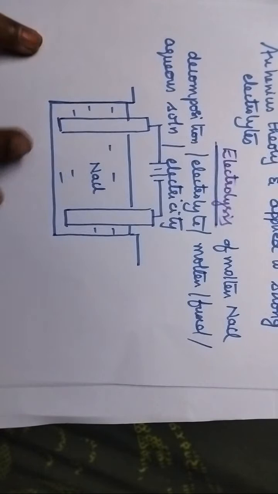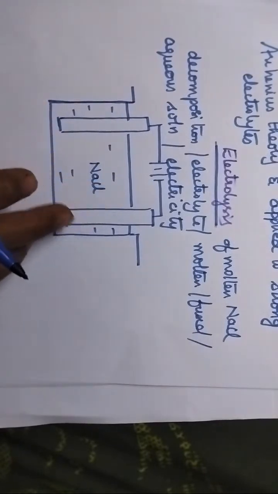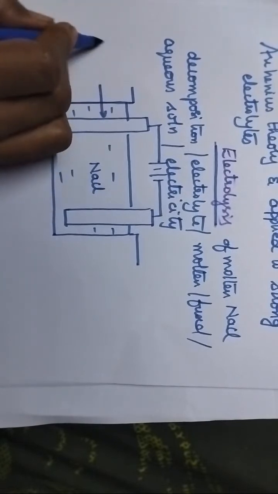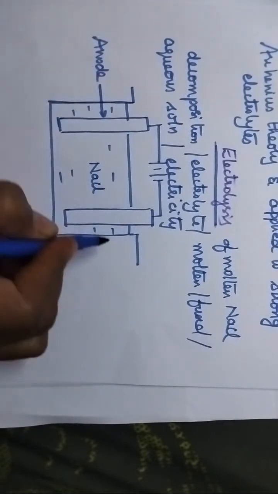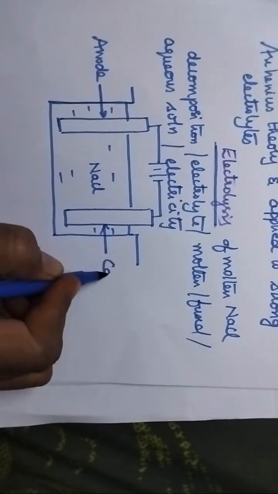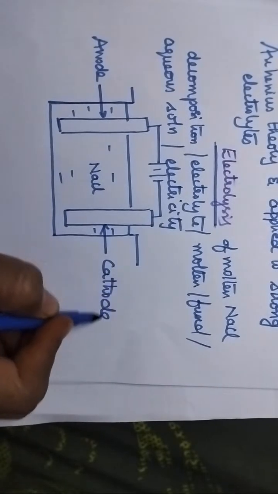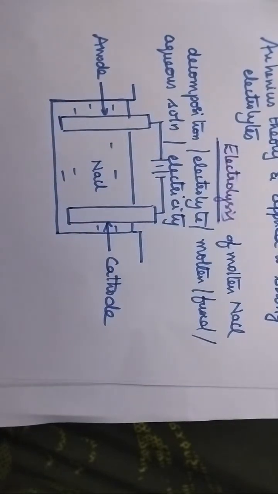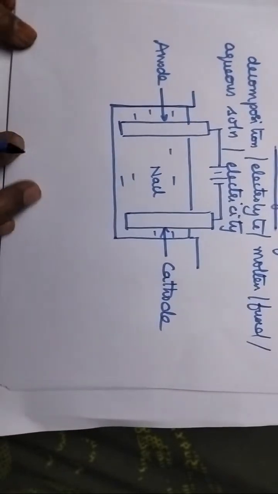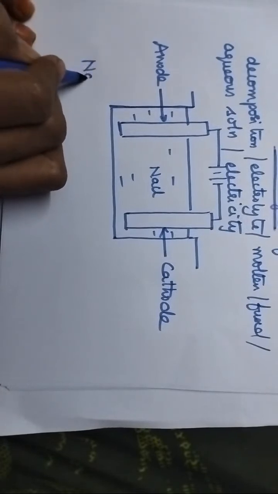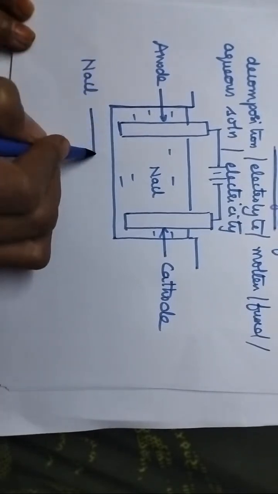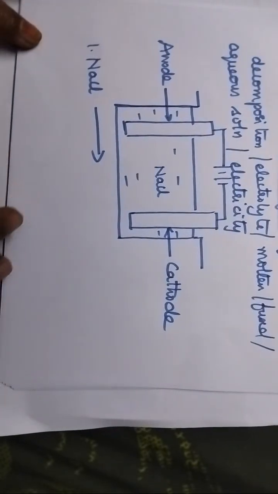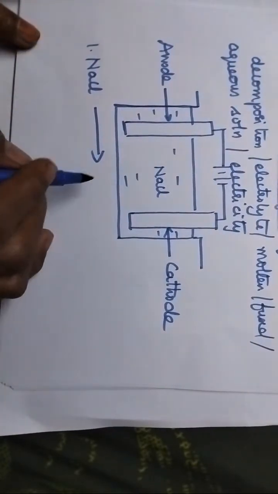So whenever these two electrodes are connected to the battery, then what happens? Here the first electrode is the anode and the second electrode will act as the cathode. So on the passage of electric current, this NaCl undergoes decomposition. During electrolysis, two types of reactions take place: one is the decomposition reaction and the second one is the redox reaction.